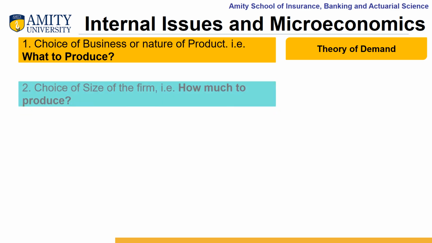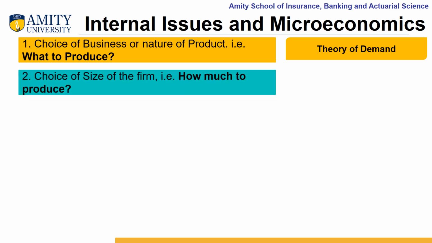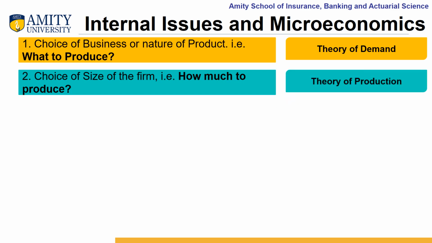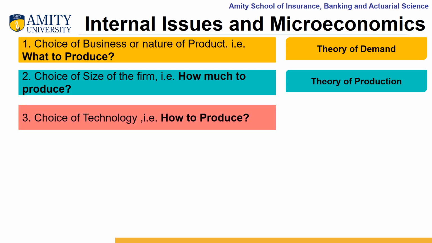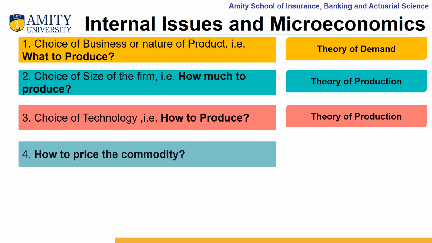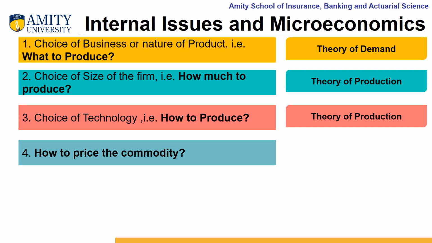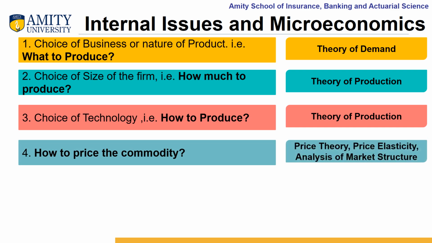For deciding the choice of size of the business firm or how much to produce, theory of production can guide us in finding out the answer. Similarly, for choice of technology, how to produce, we have theory of production which can guide us in getting the answer. How to price the commodity, for this we have price theory, price elasticity, and analysis of market structure.